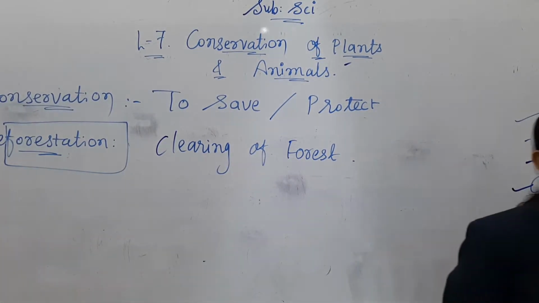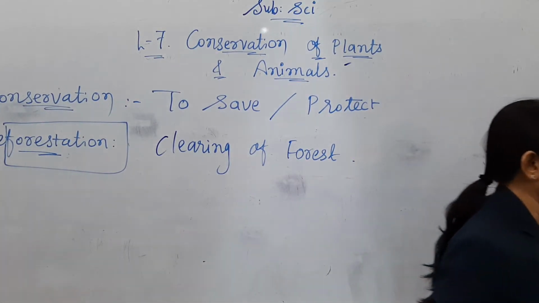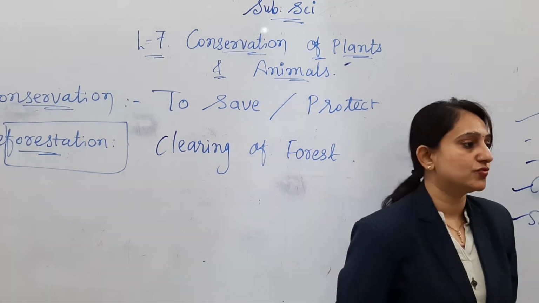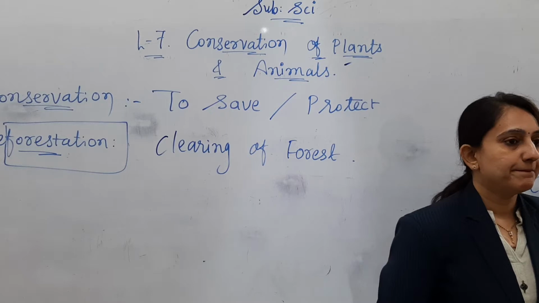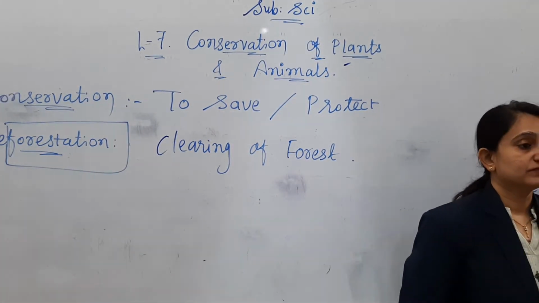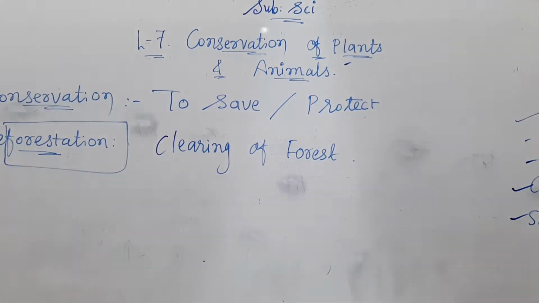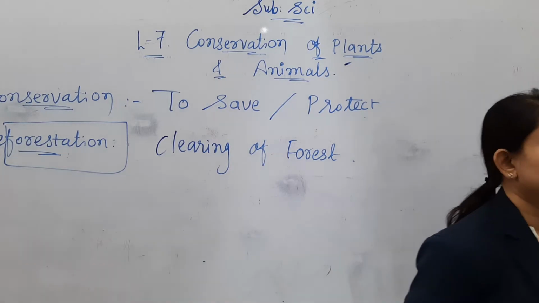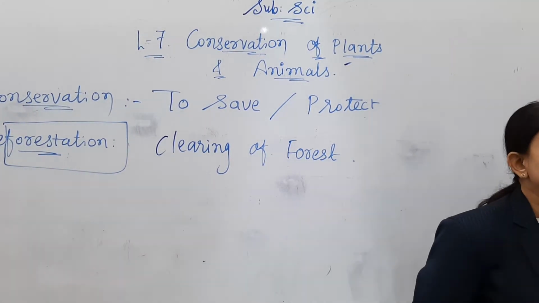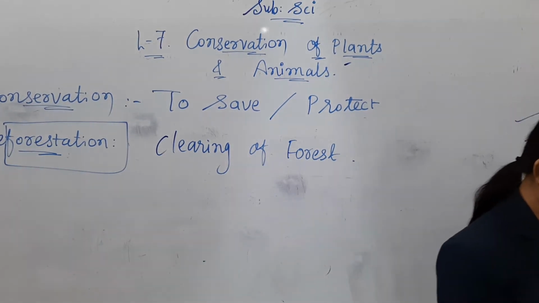Then furniture. They are giving us wood to make our furniture. What other things do they give to us? Paper. Okay. Then the forest people. Yes. How do they live? They depend upon the forest. Which other things we are getting from forest, we are going to learn in this chapter.